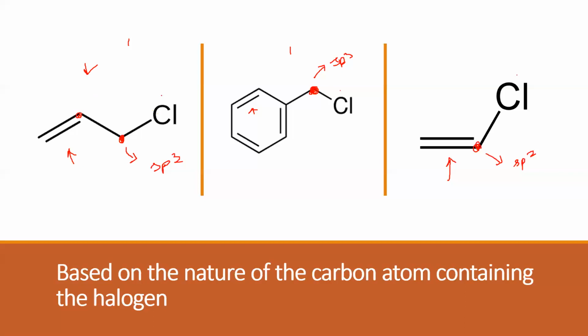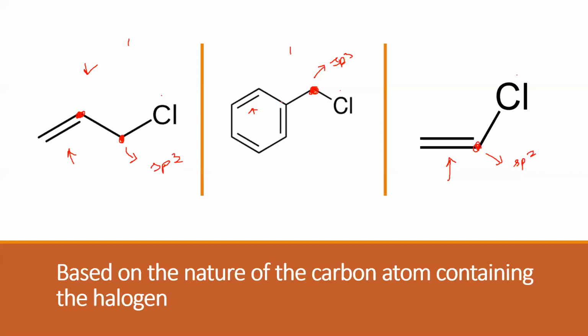Now this carbon is sp2. Clear? So the halogen is attached to an sp3 carbon, which is in turn attached to an sp2 carbon. Such a halide is called an allylic halide.